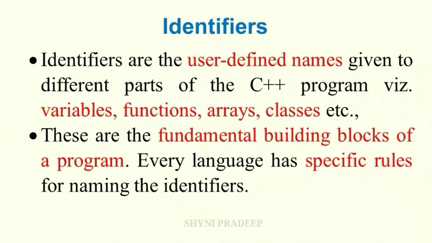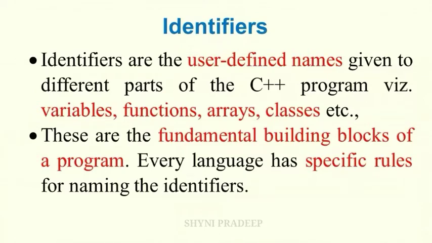Keywords are not identifiers. You cannot use keywords as identifiers. Similarly, you cannot use identifiers as keywords. A user can define identifiers, but a user cannot define keywords, because keywords are available in the C++ library file.